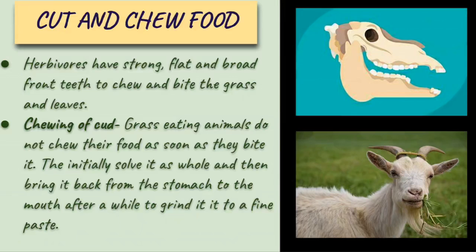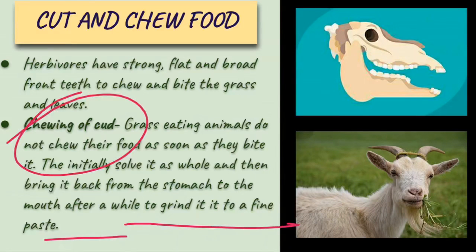As soon as they bite the food, they initially swallow it directly into the stomach, and then by the time they want to bite it again, they bring the food back from the stomach to the mouth, then chew it and grind it into a fine paste, and then gulp it again. So this is how the process happens.